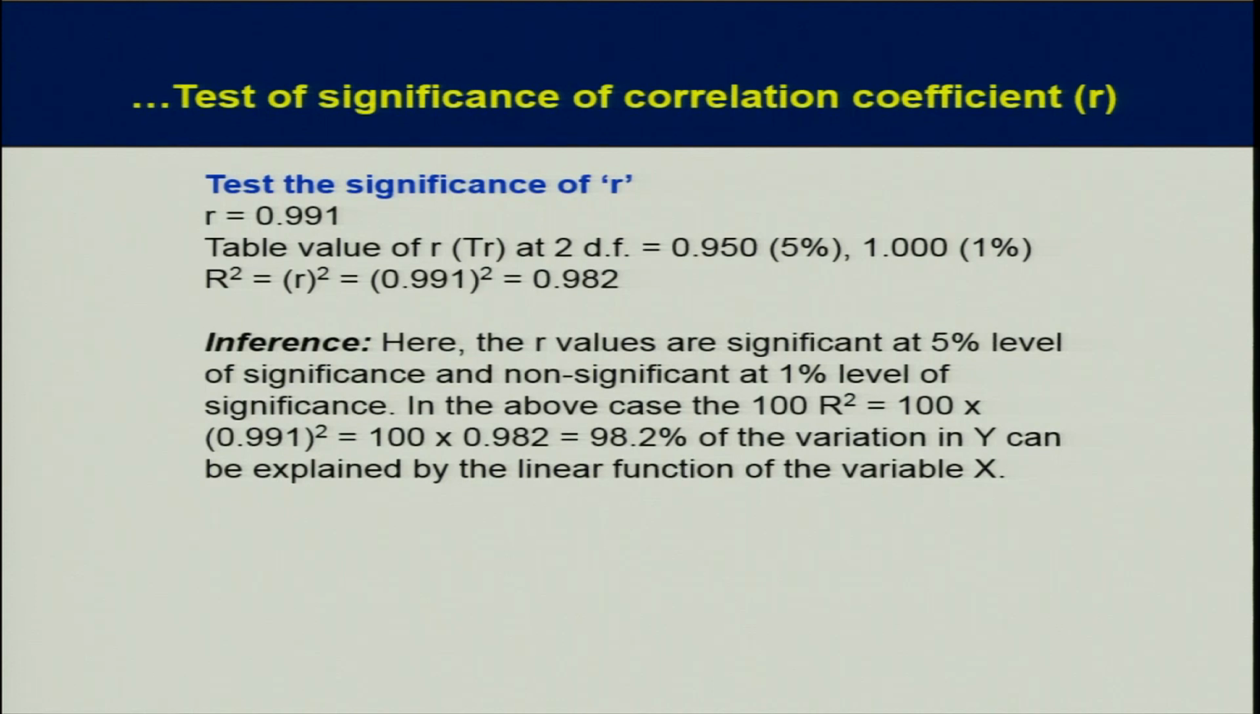In the above case, the implication is that 100 R square is equal to 100 into 0.99 square. You make the square of the correlation coefficient, multiply by 100 and you get 98.2. It means 98.2% variability in Y has been accounted for by the regression equation that you have estimated.